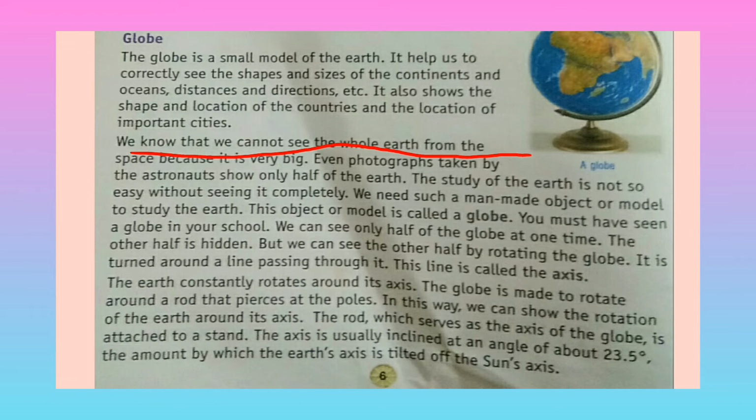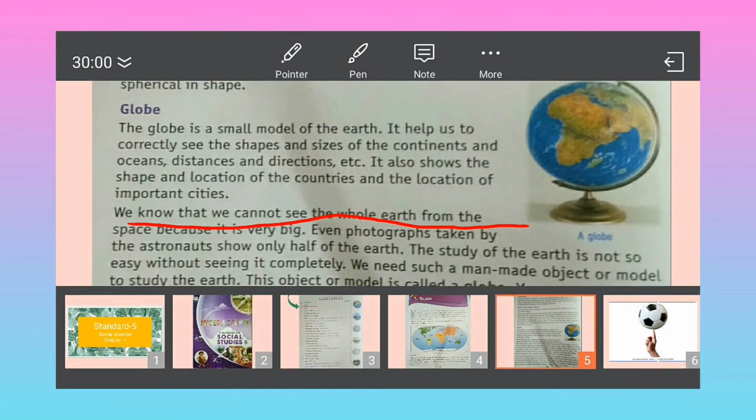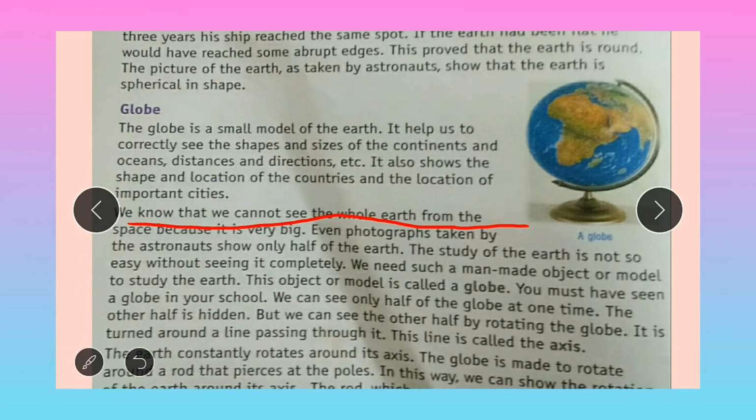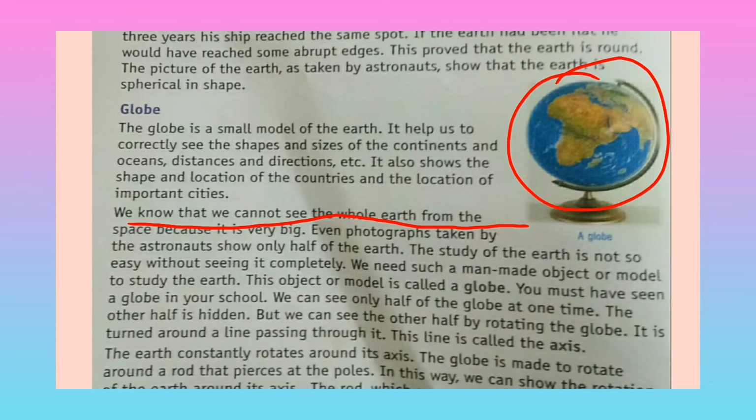We can see only half of the globe at one time. The other half is hidden. In this picture also you can see that we can see only one part of the earth. The other part, the back side, we cannot see clearly.